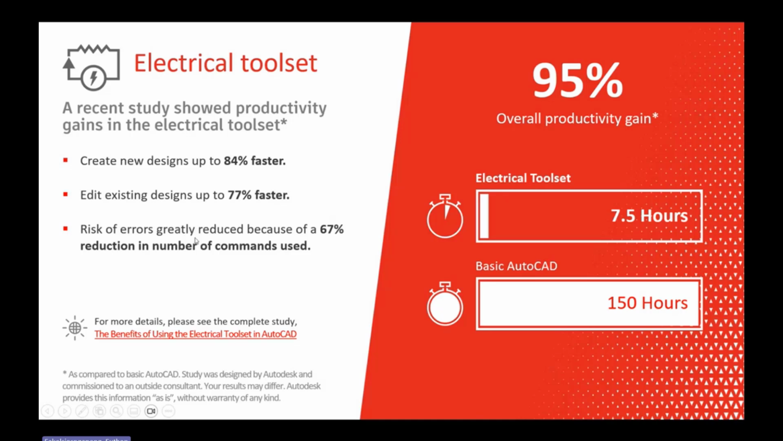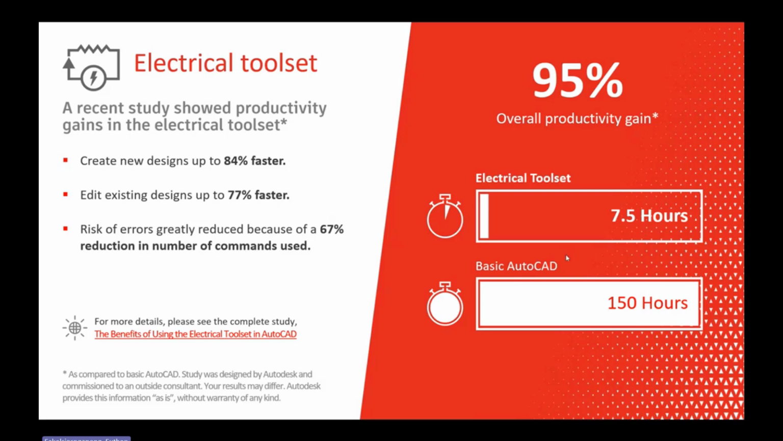A list of errors greatly reduced because of a 67% reduction in the number of commands used. Compare the chart on the right side: a 95% overall productivity gain, because if you use the electrical toolset, the same work just takes 7.5 hours to finish.